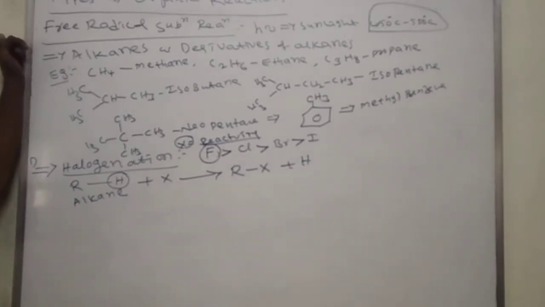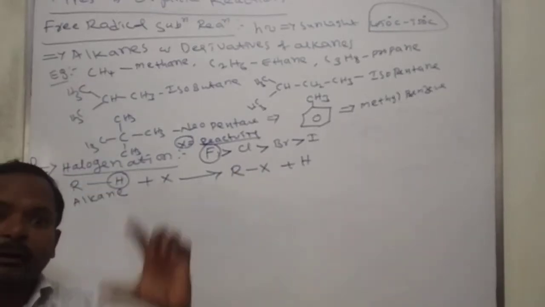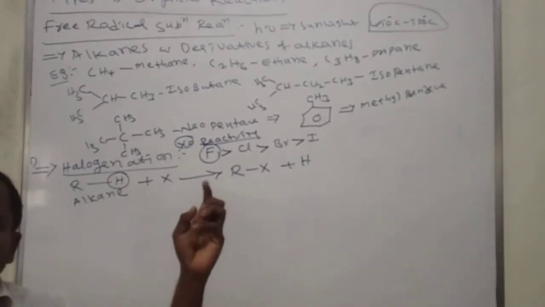Fluorine has small atomic size. And one more thing, due to the small atomic size, it has more electronegativity. Due to only these two reasons, we can't prepare fluorine directly. We can't use fluorine in reactions. Direct fluorine we can't use here. Why? Because of only two reasons.